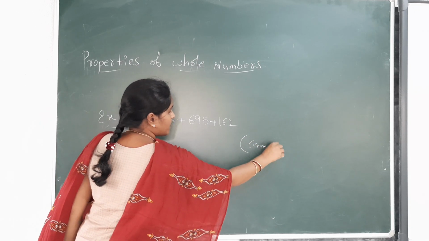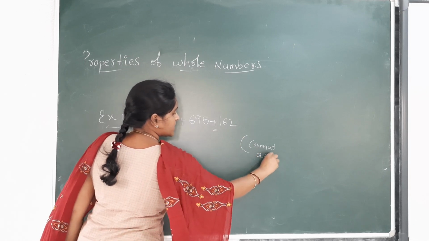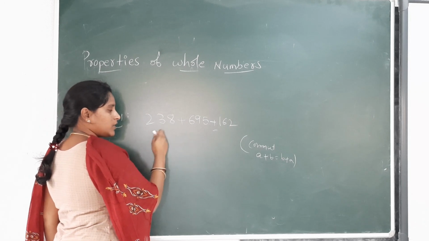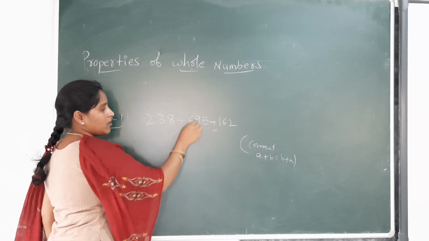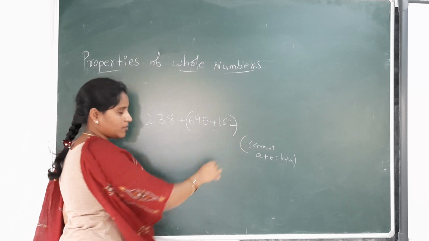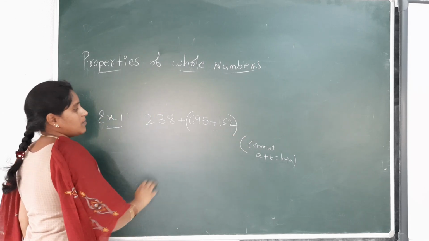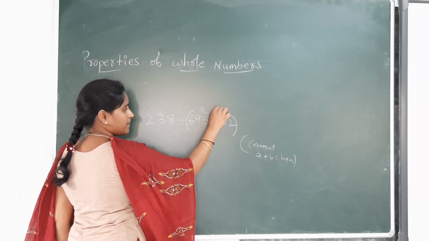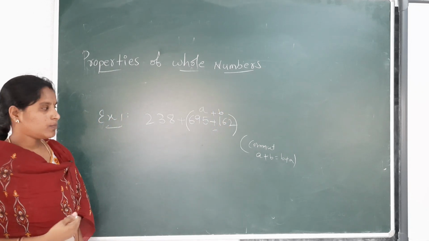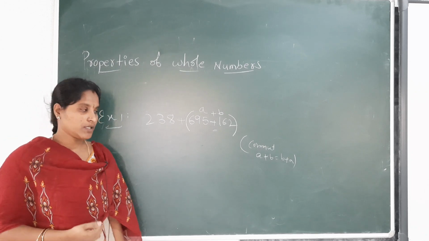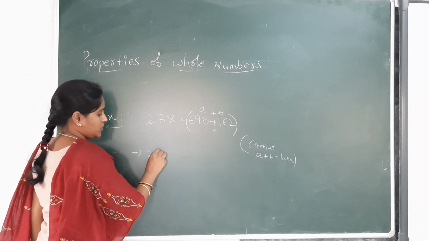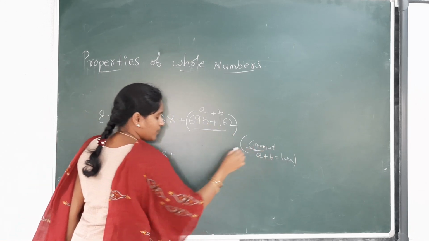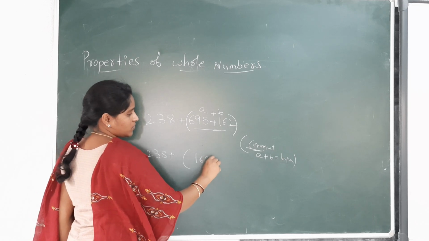What is the commutative property under addition? a plus b is equal to b plus a. Here we have to take any two numbers and keep them in a bracket, for example the last two numbers. By using the commutative property, a plus b becomes b plus a. Then, next to 238, we interchange these two numbers by using the commutative property: 162 plus